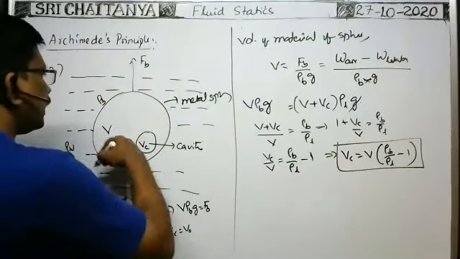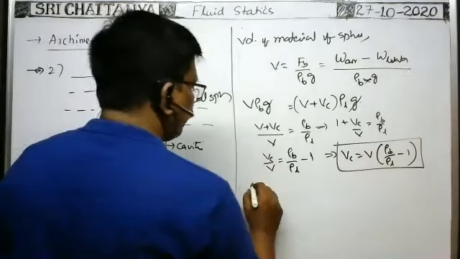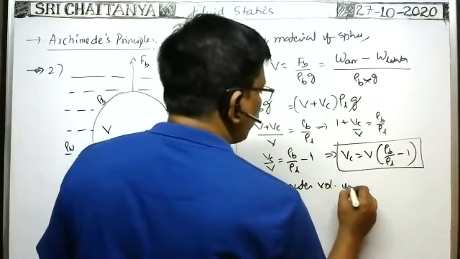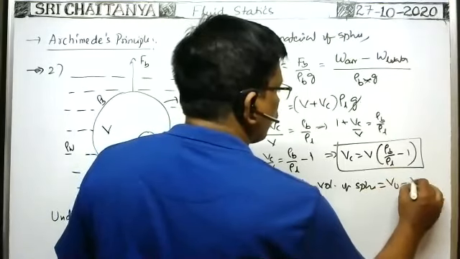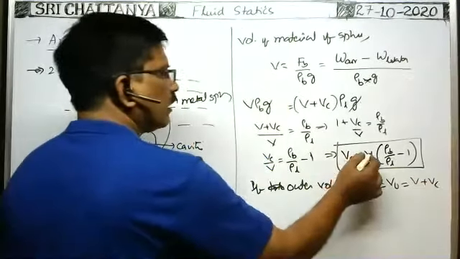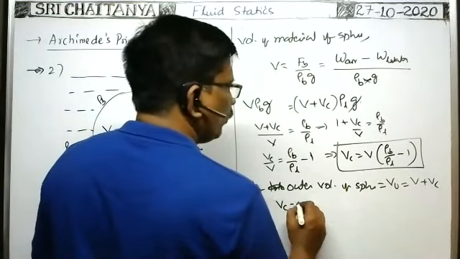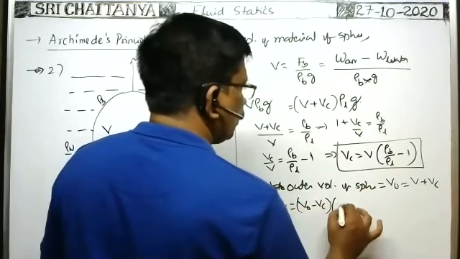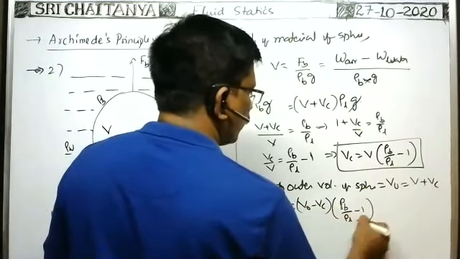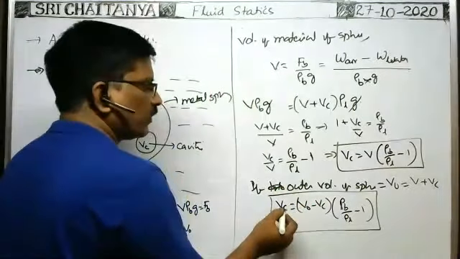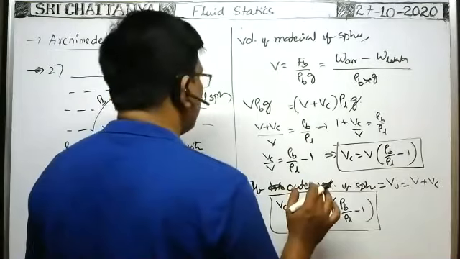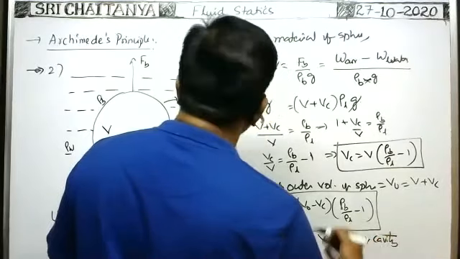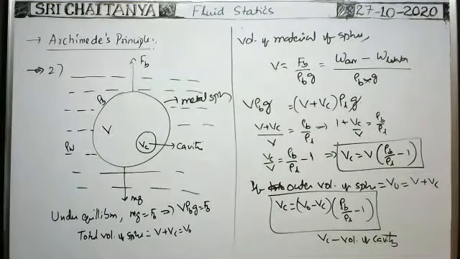Suppose you are given the entire volume of the sphere as V0. If the outer volume of the sphere is V0, which is equal to V plus V_C, then instead of V we can write V_C is equal to (V0 minus V_C) into (density of body by density of liquid minus 1). We can use this formula also to find V_C. V_C means volume of the cavity. That is very, very important.